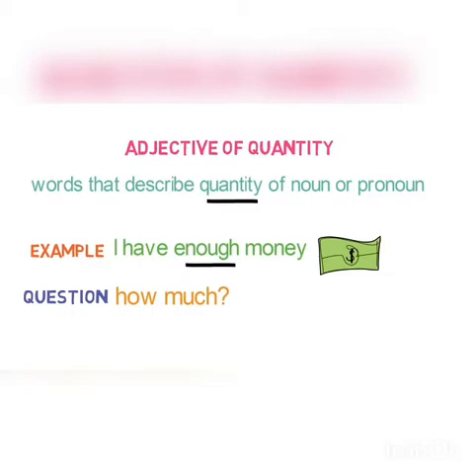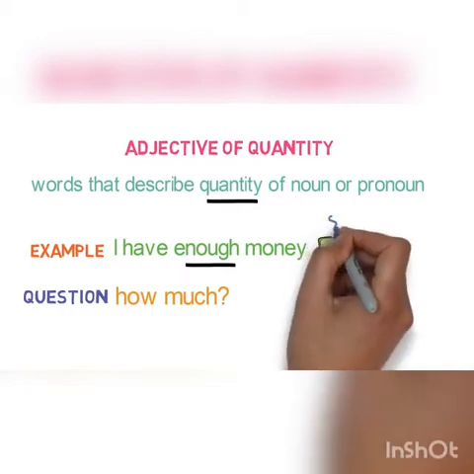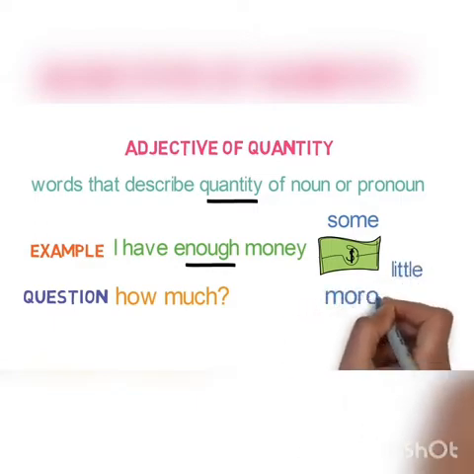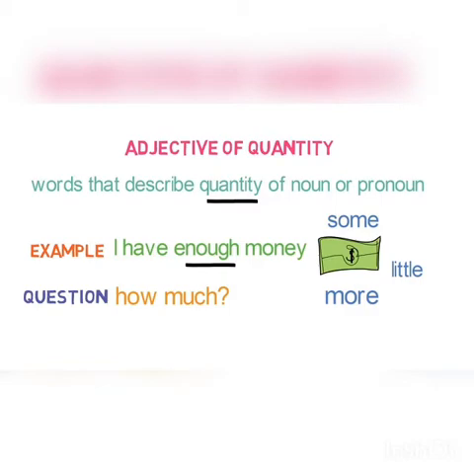Some more examples of them are I have some money. I have very little amount of money. I have more money. So remember, they define the quantity of noun, not the exact amount. Now let's look into the next type.